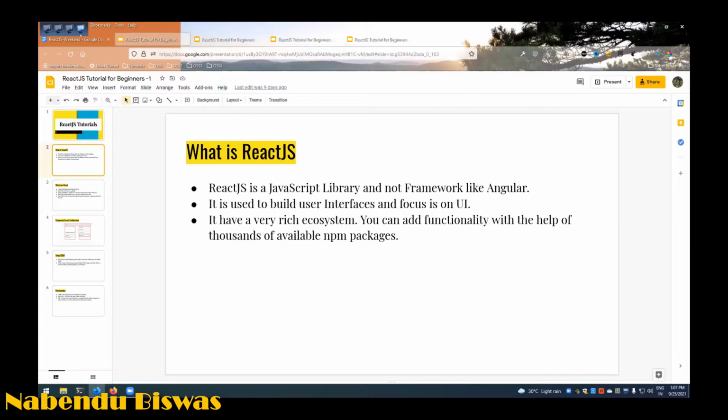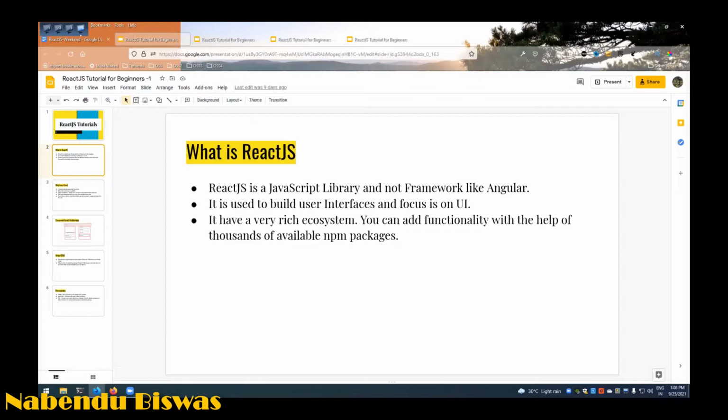Even Redux, which we are not going to cover, is an advanced topic. For state management like Redux, we have to go somewhere else. You have to install some external library through npm. npm is node modules, so you install the packages for that. But that is also a power of React, because the size is very small, and it's a very rich ecosystem. You can add functionality with the help of thousands of available npm packages.